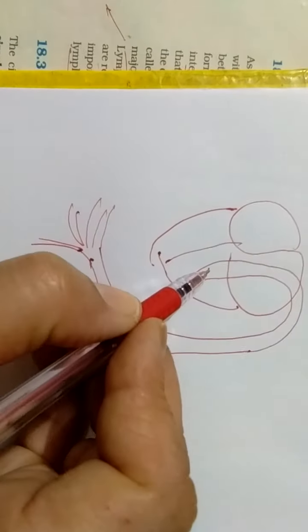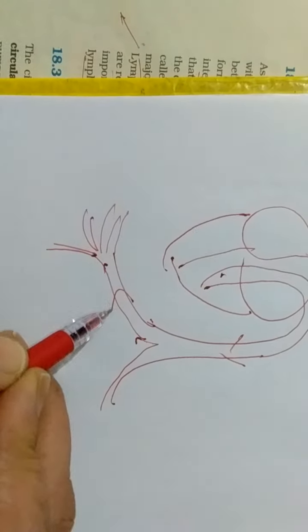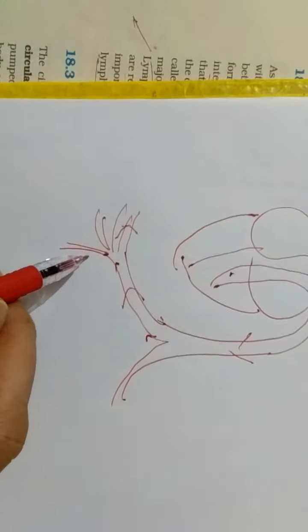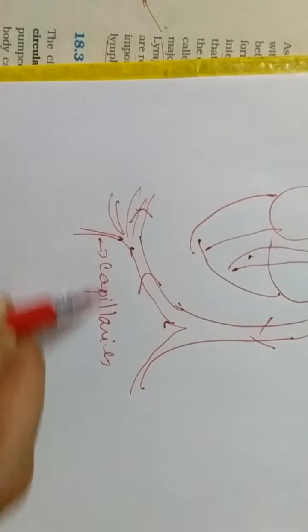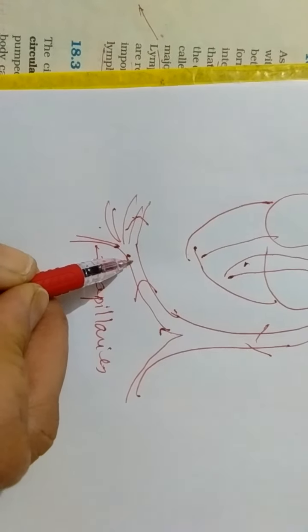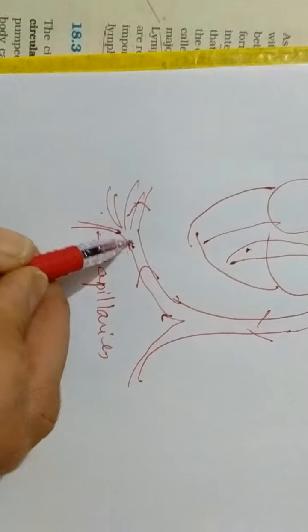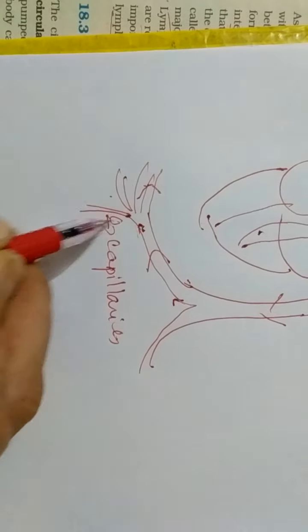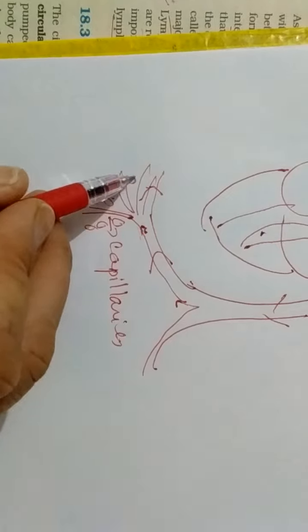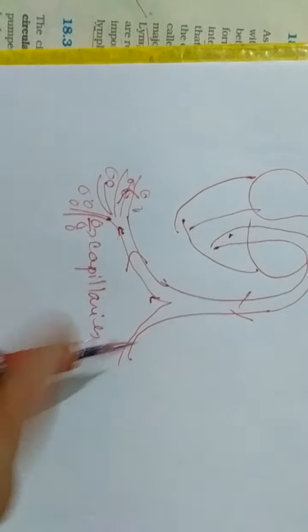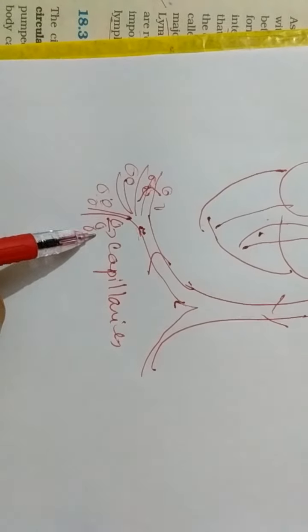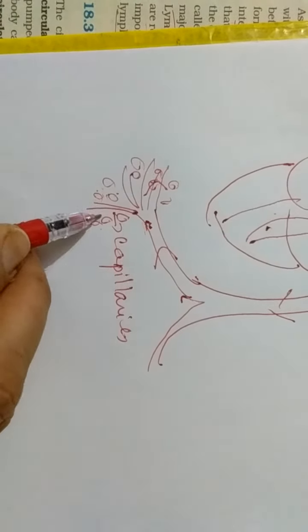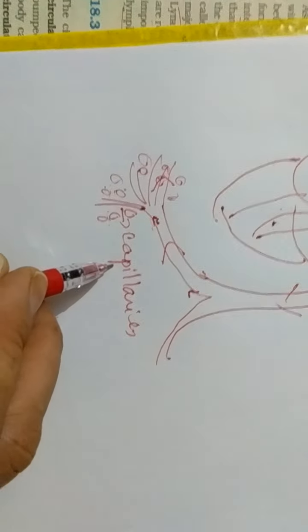So this is the pure blood which is carried by the aorta, then into the arteries, and then into the capillaries. But these capillaries are very thin walled, so that the liquid amount of the blood, that is the blood plasma or the water, is squeezed out of these blood vessels, that is capillaries, due to the pressure, because the heart is exerting the pressure from here. So due to that pressure the water of the blood or blood plasma starts squeezing out of these blood vessels, that is capillaries.